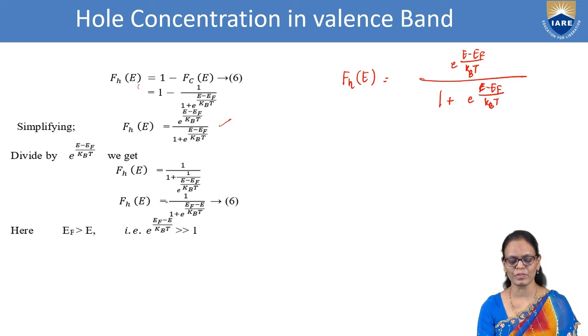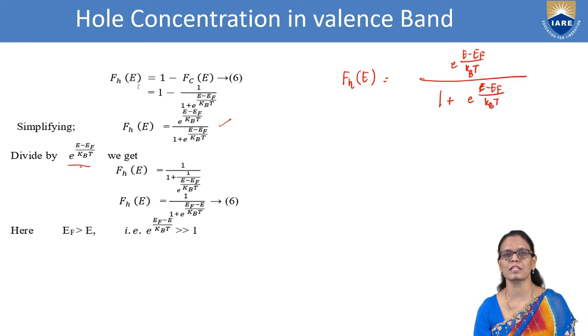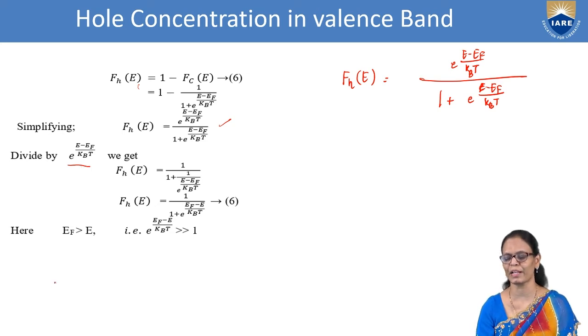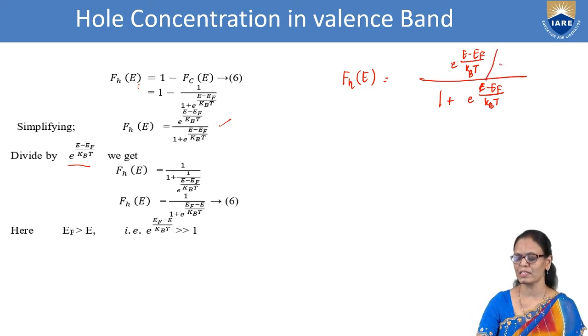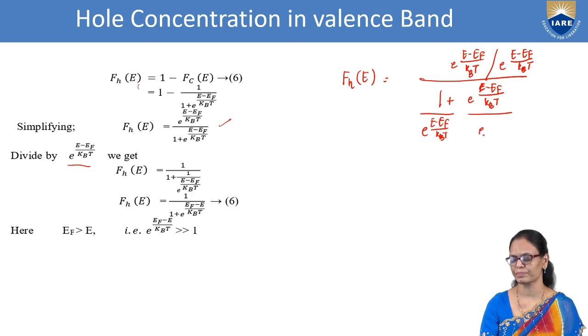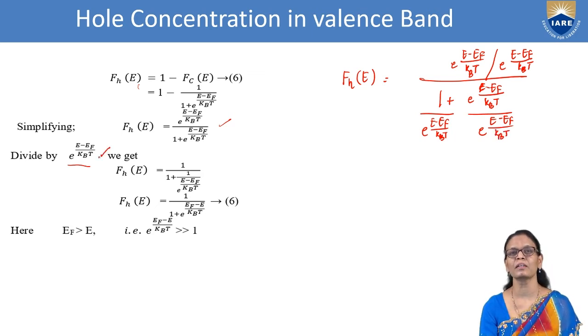What we are going to do now is divide by the expression e power (E minus EF) by kBT. I will divide the numerator and also the denominator by the same expression. Each term we are dividing with e power (E minus EF) by kBT.